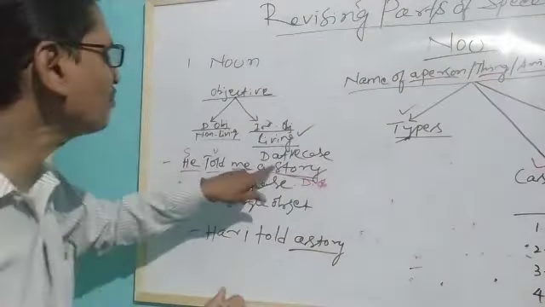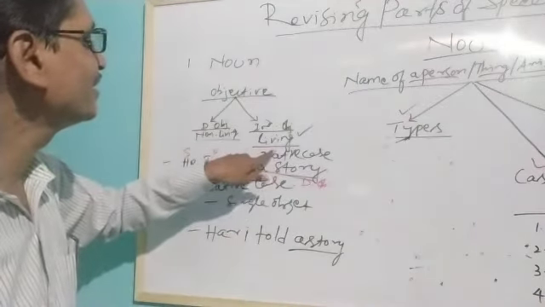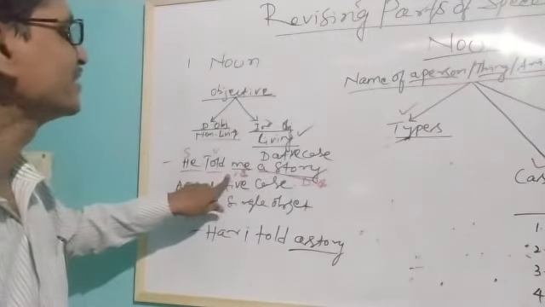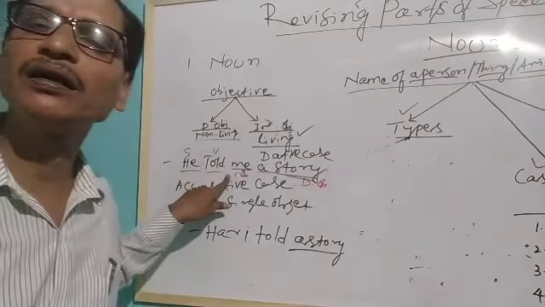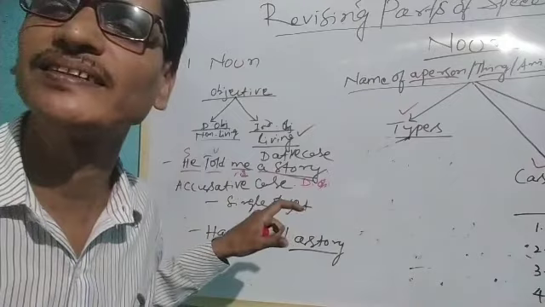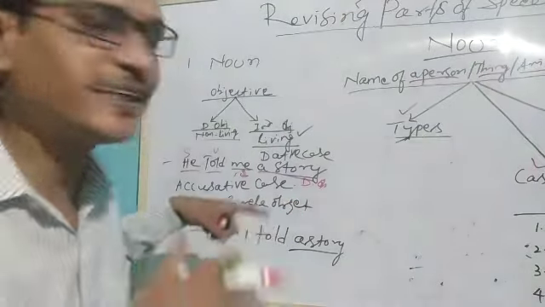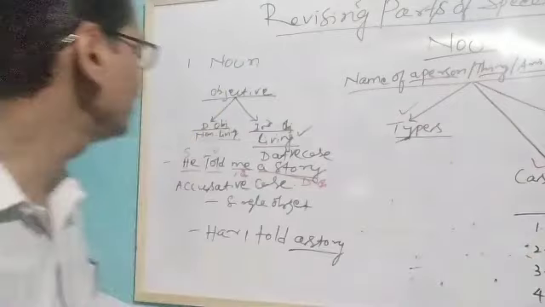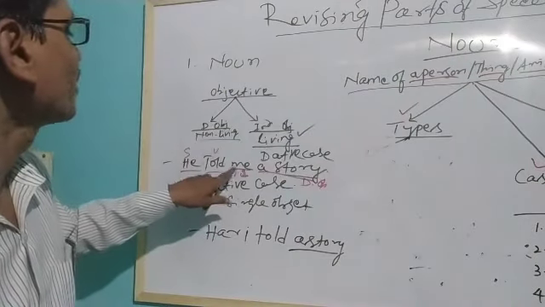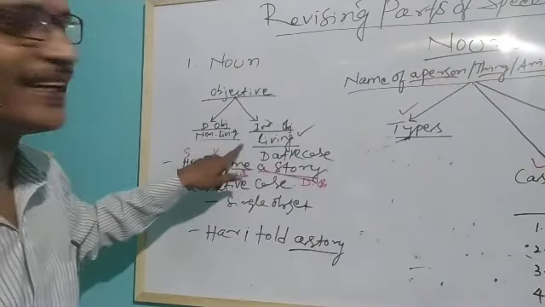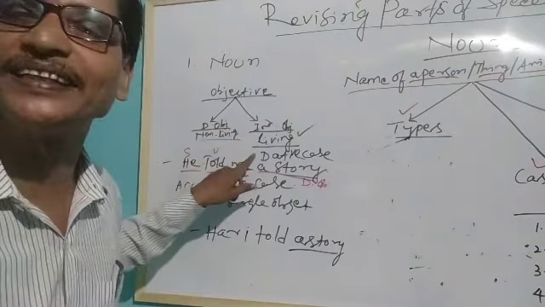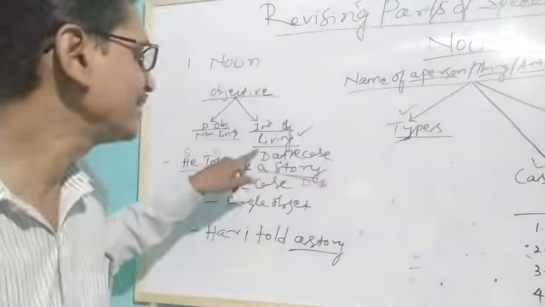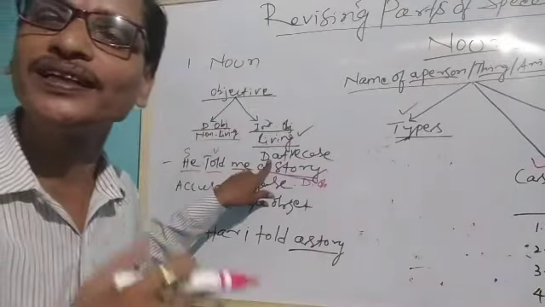So when we are talking about direct and indirect objects, the indirect object is in dative case. When it is functioning as an indirect object, a living thing in our sentence, it is called dative case.